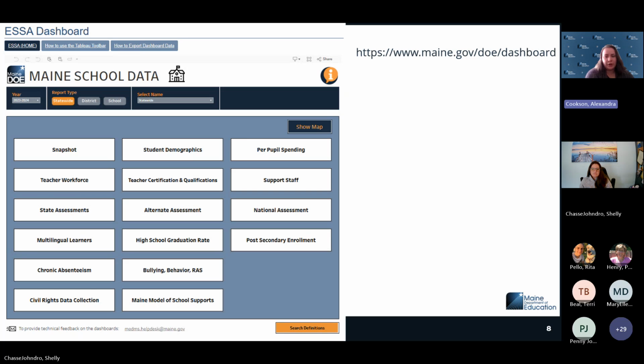It is important to note that when you are selecting those, you do want to make sure you remember which one you're doing. It will remain at the top of this screen, but making sure that you're aware of which level of data you're looking at is really important. We'll get into that in our next couple of slides.